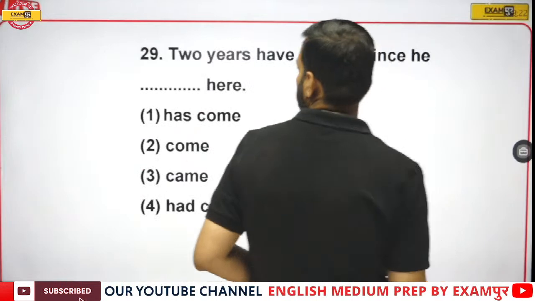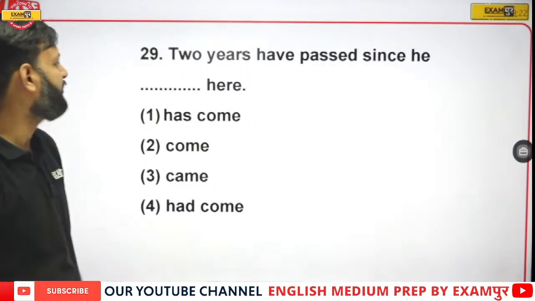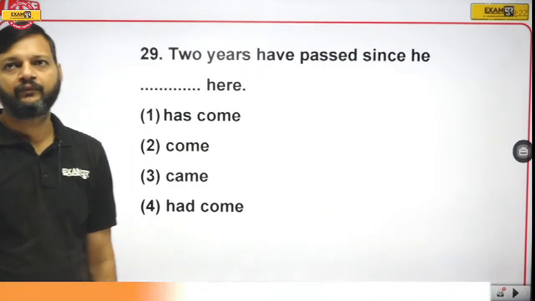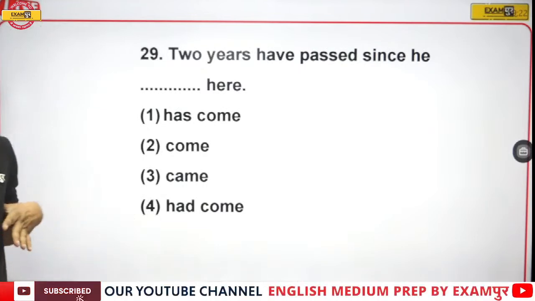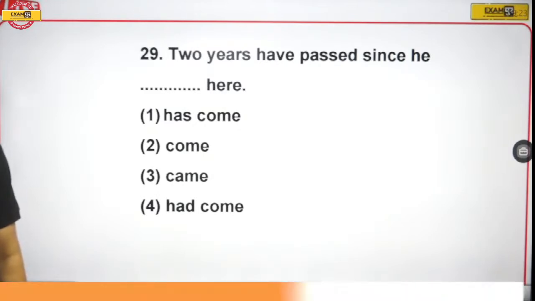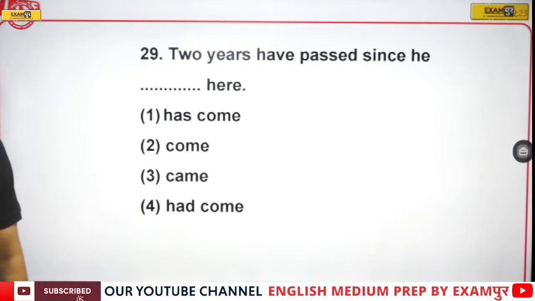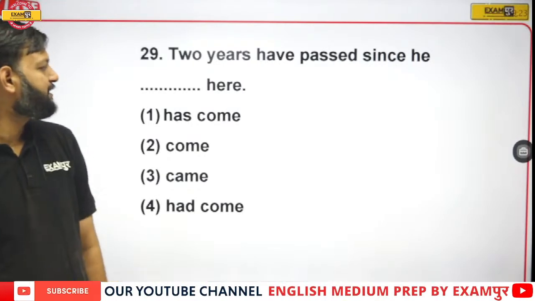Next is 29. Two years have passed since he blank here.